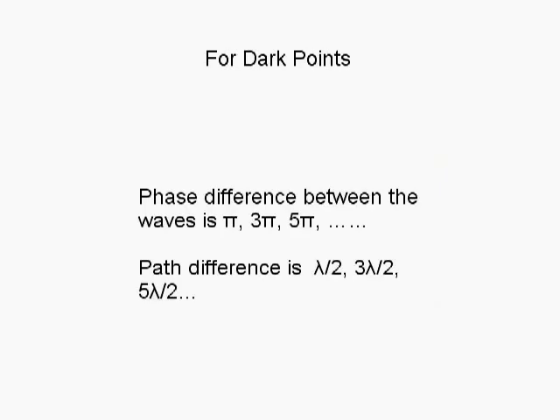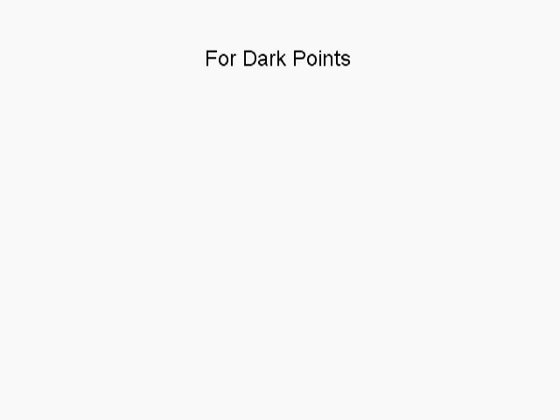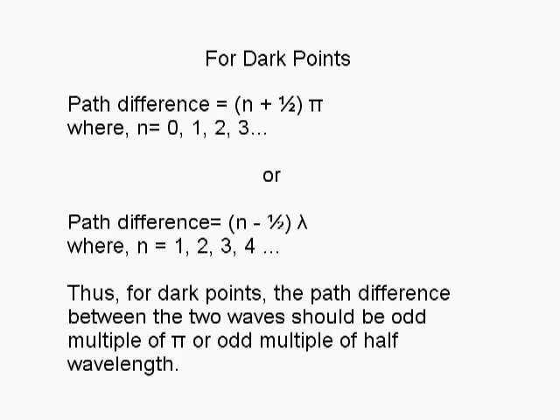This happens only when the phase difference between the waves is pi, 3 pi, 5 pi, etc., or the path difference is lambda by 2, 3 lambda by 2, 5 lambda by 2, etc. In general, for dark points, the path difference is n plus half into lambda, where n is 0, 1, 2, 3, etc., or the path difference is n minus half into lambda, where n is 1, 2, 3, 4, etc.